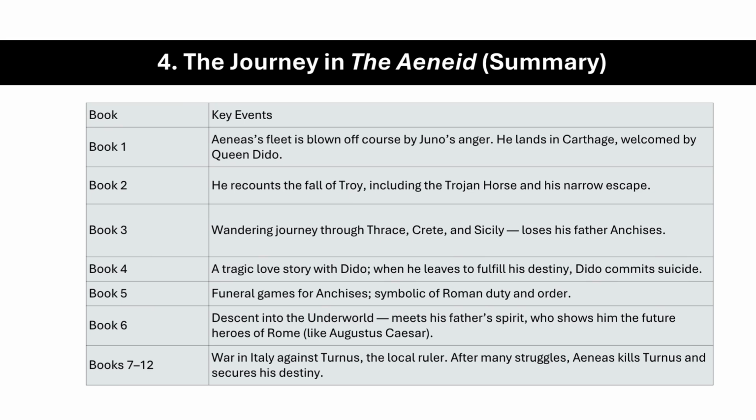In Book 3, he wanders across the seas, guided by prophecies, and loses his father Anchises. In Book 4, he leaves Dido to follow his destiny. She kills herself in despair. In Book 6, Aeneas visits the underworld and meets his father's spirit, who shows him the future of Rome. In Books 7 to 12, Aeneas fights Turnus, the local ruler of Italy, and wins, completing his divine mission. His story is about struggle, sacrifice, and the making of a civilization.